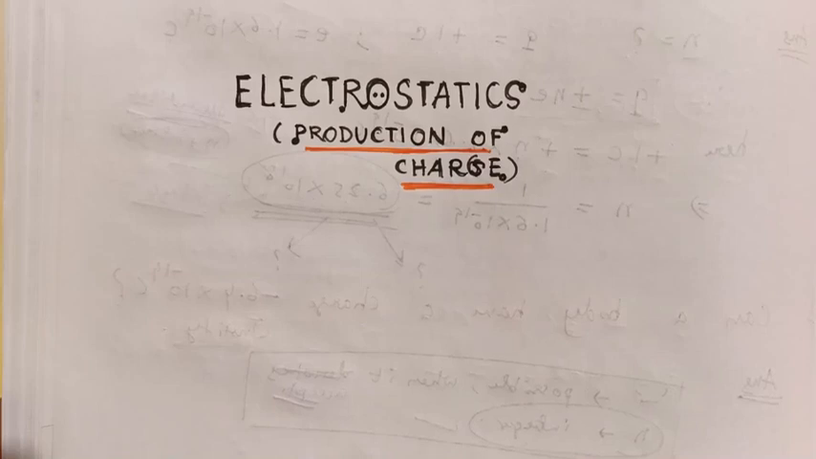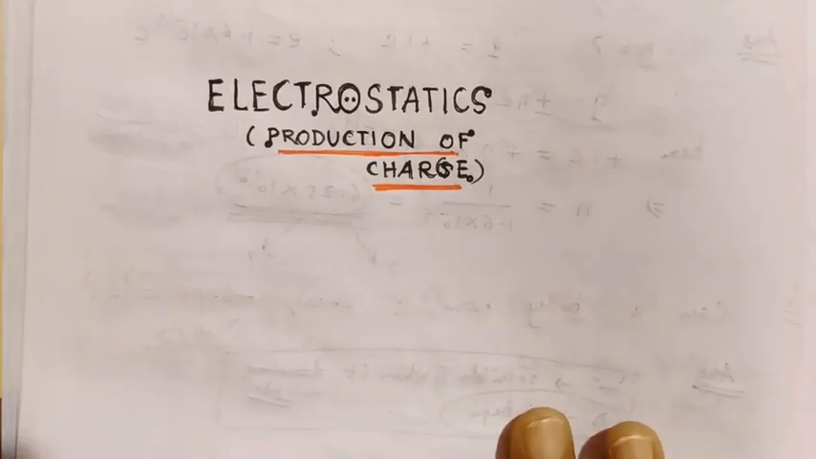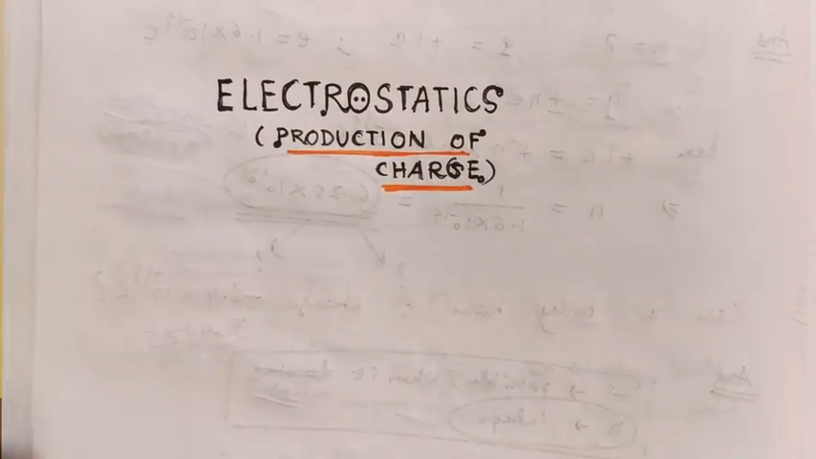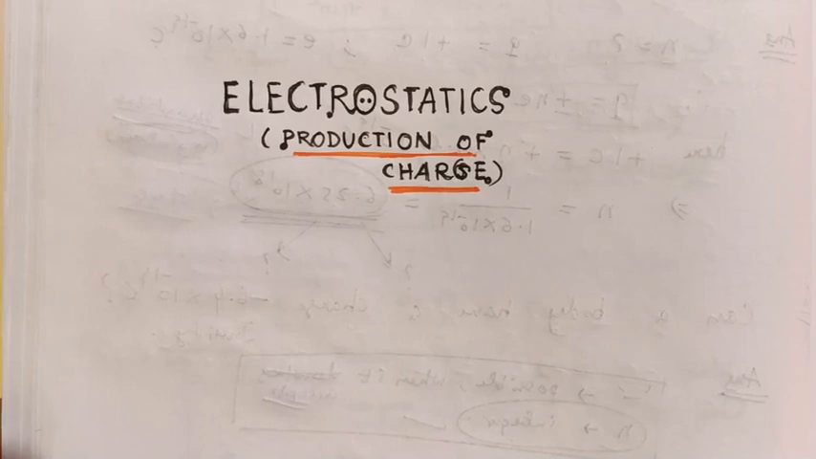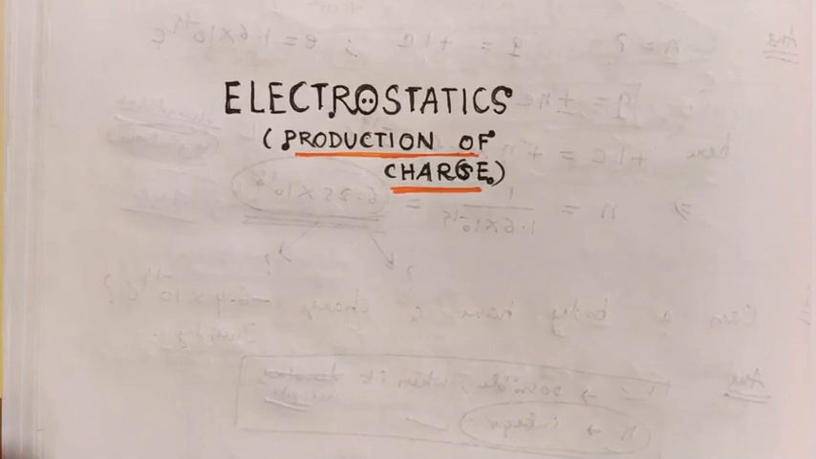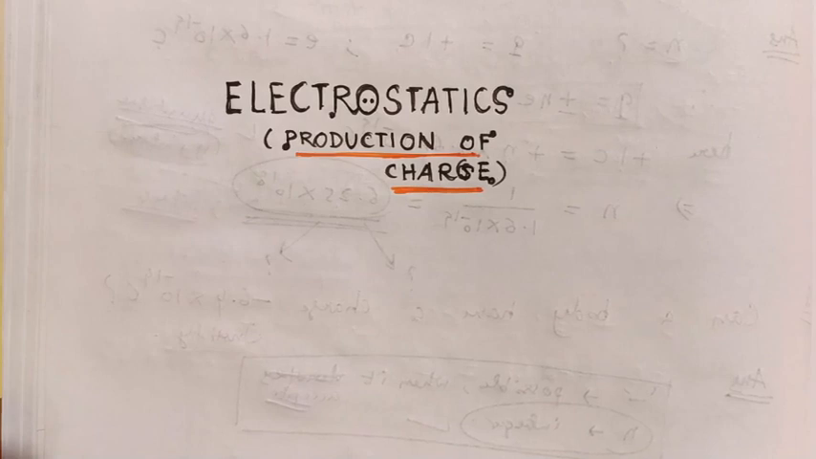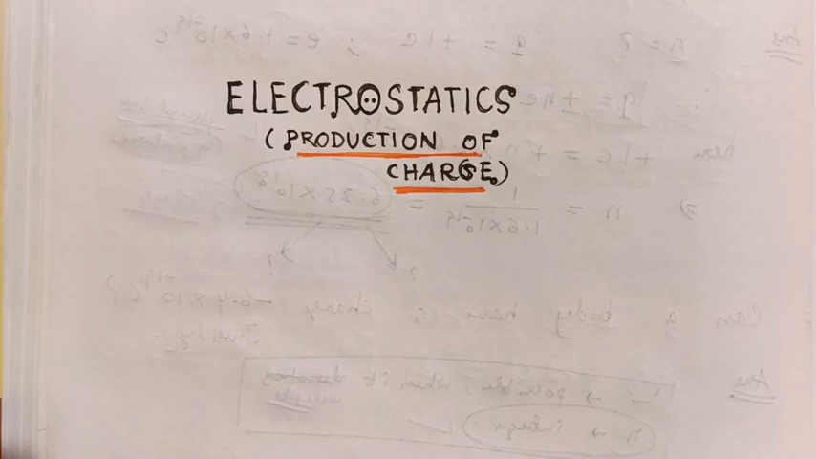Hello my dear crescents. In the previous class we studied what charge is, how it differs from mass, and the types of charge, positive and negative. We discussed the units of charge, the charge of the fundamental particle, the basic concepts of point charge, and we also discussed the fundamental characteristics of charge.